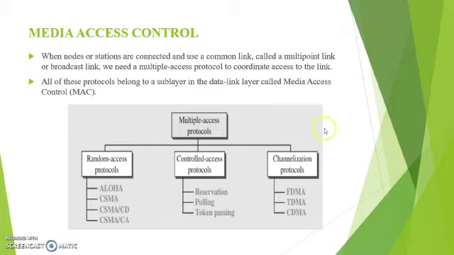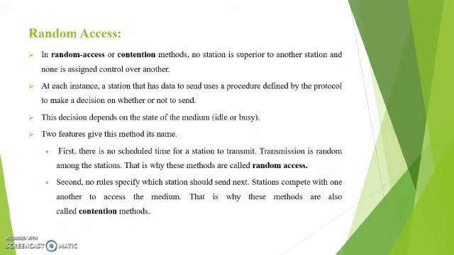Here the multiple access protocols are divided into random access protocols, controlled access protocols and channelization protocols. First we see about the random access protocols. In random access or contention methods, no station is superior to another station and none is assigned control over another. At each instance, a station that has data to send uses a procedure defined by the protocol to make a decision on whether or not to send. This decision depends on the state of the medium, that is, idle or busy.